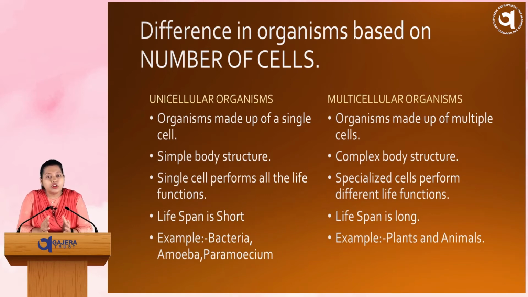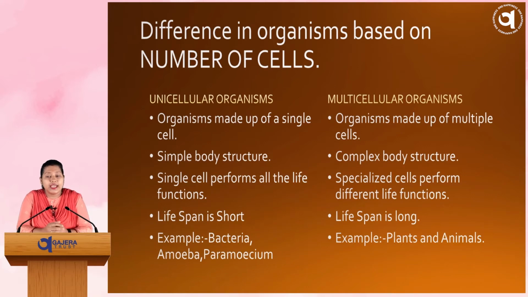So unicellular organisms are organisms made up of a single cell. They have a very simple body structure. They perform all the life functions through this single cell, and the lifespan is very short. For example, bacteria, amoeba, and paramecium are all unicellular organisms.